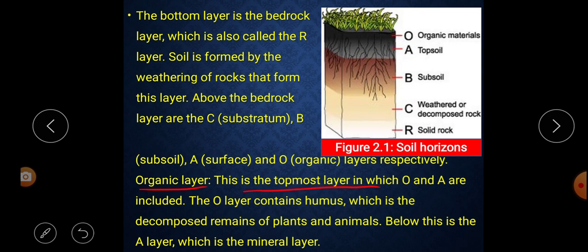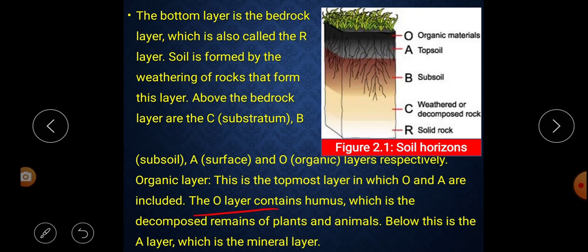The organic layer is the topmost layer, in which O and A are included. That means this organic layer is the upper part of the earth, and here O and A layers are included.